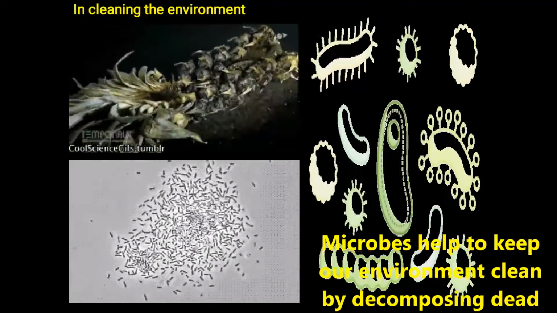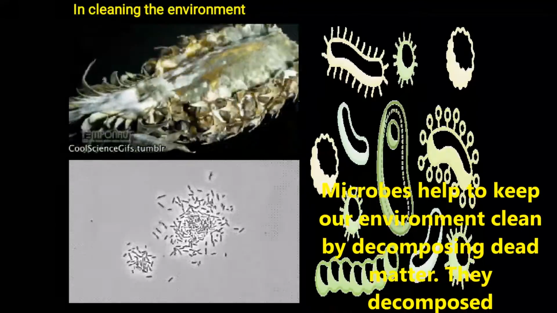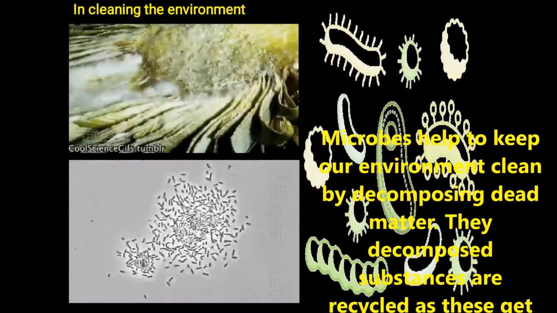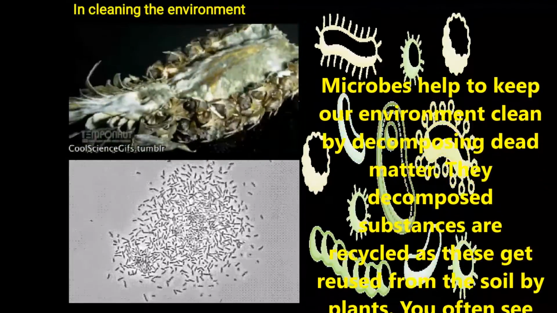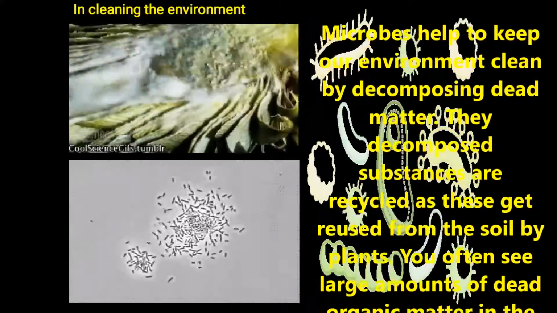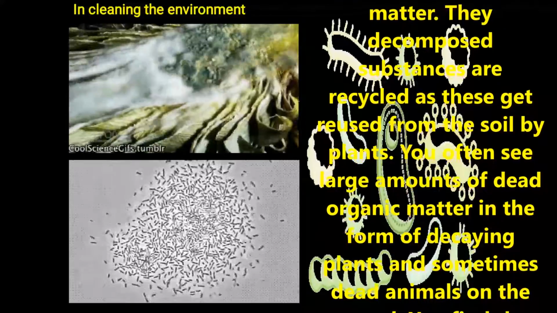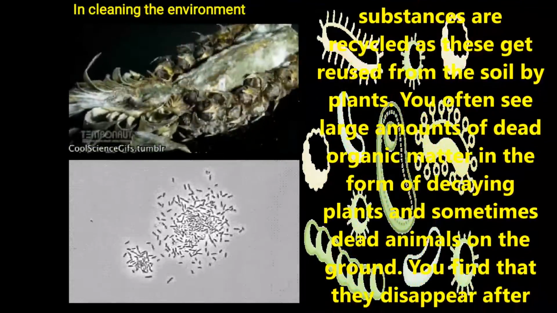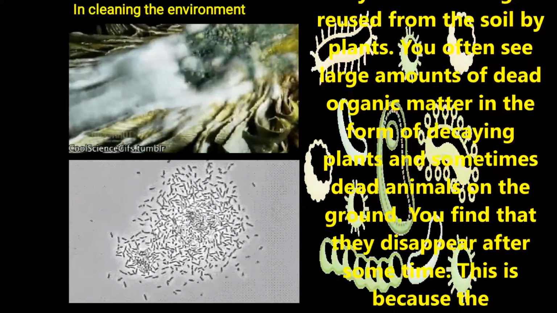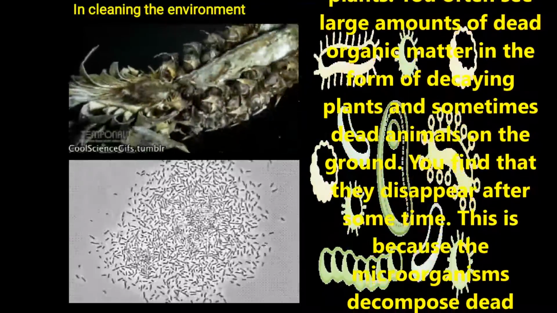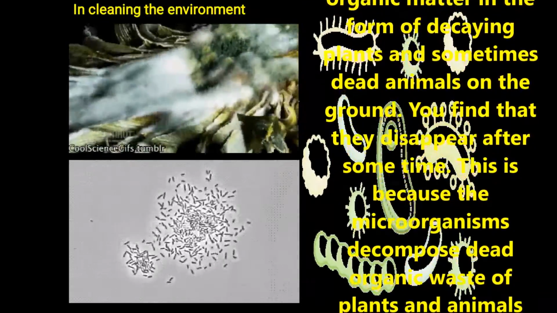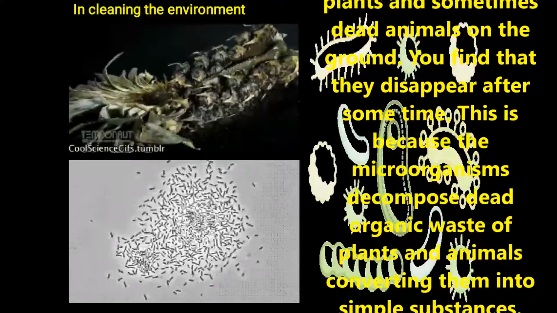Now let us see how these microbes clean the environment. Microbes help to keep the environment clean by decomposing dead matter. The decomposed substances are recycled as they get reused from the soil by plants. You often see a large amount of dead organic matter in the form of decaying plants and sometimes dead animals on the ground. You find that they disappear after some time.